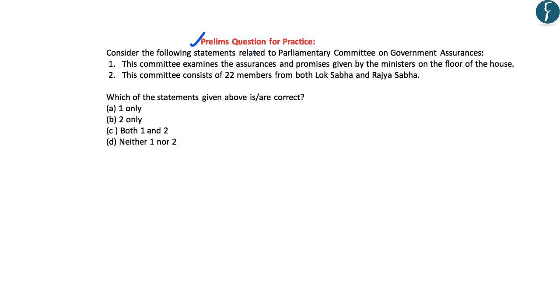The question here is, consider the following statements related to the Parliamentary Committee on Government Assurances. The first statement is, this committee examines the assurances and promises given by the ministers on the floor of the House. And as we have discussed, this statement is correct. The second statement reads, this committee consists of 22 members from both Lok Sabha and Rajya Sabha. Now this statement is wrong.